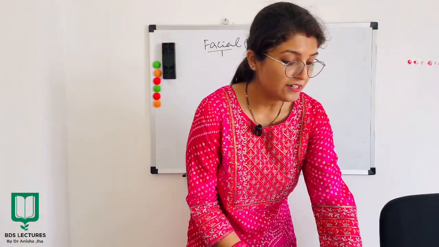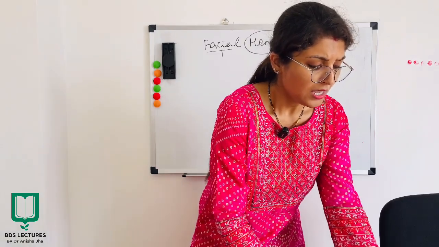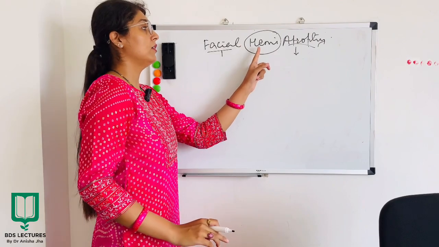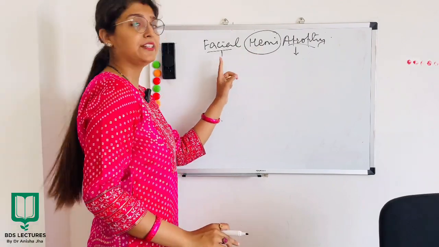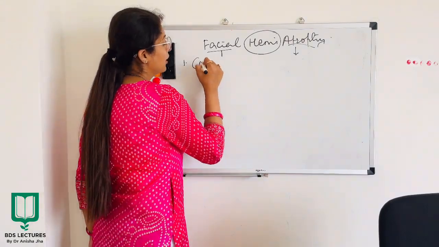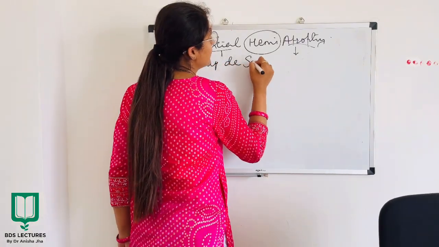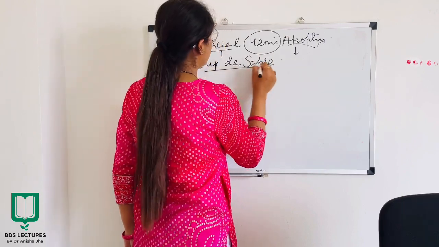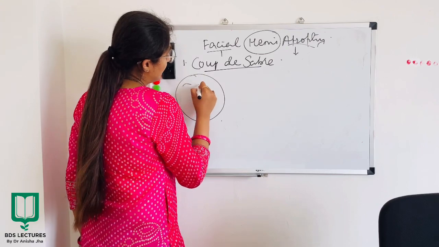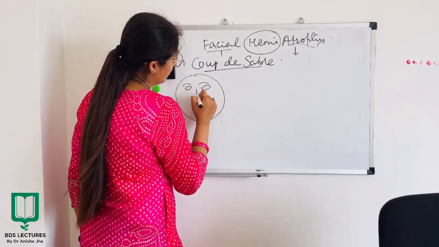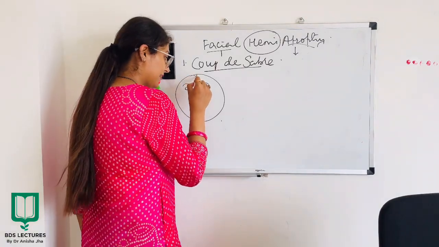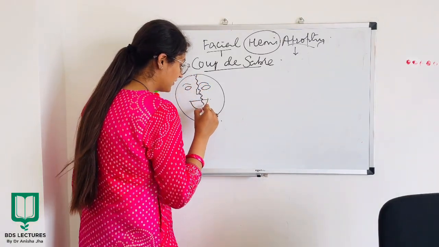Coming to the clinical features, as I said, half of the face will be affected by the defect. So the first and foremost point is coup de sabre. Suppose this is the patient, these are the eyes, nose, mouth. This will affect half of the face.